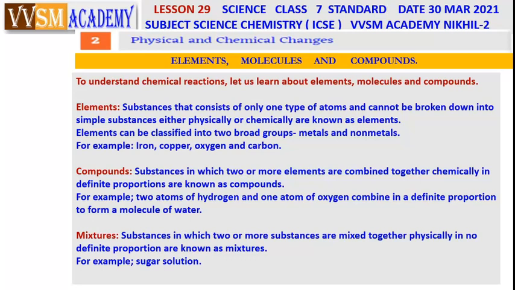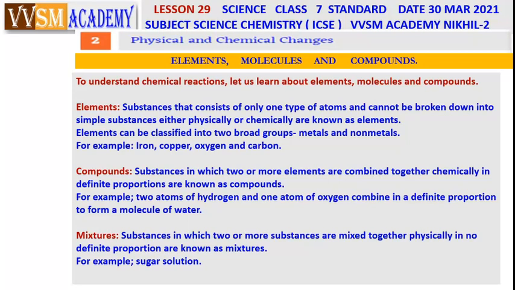If two elements combine together to give a compound, that is, two atoms of hydrogen and one atom of oxygen combine in definite proportion to form a molecule of water. You see, two atoms of hydrogen and one atom of oxygen, H2O.